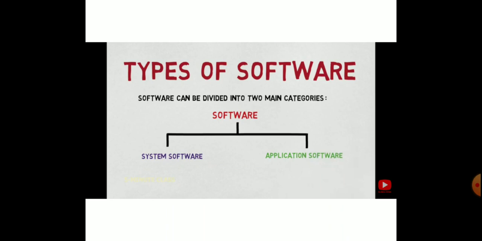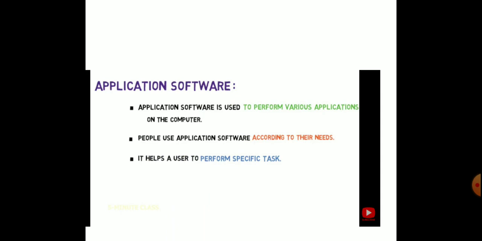Next, types of software: system software and application software. Application software is designed to perform any task. Examples are Word, Excel, PowerPoint, Media Player, Paint; whatever you see on the computer screen as icons are application software.